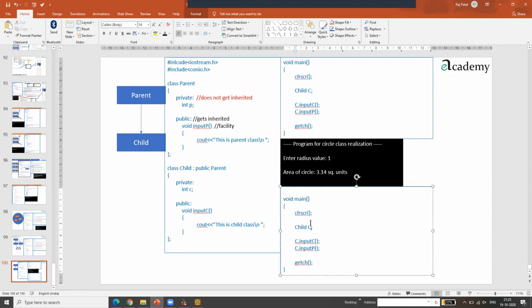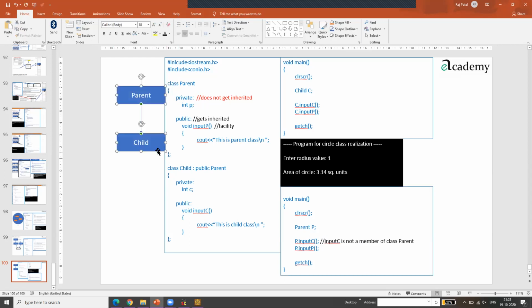Yeah. So now you can see if I'm making a parent object, parent P, and if I write here P dot input C and P dot input P, here it will give an error. Input C is not a member of class parent, basically not allowed. Okay. So this gives you a clear cut idea. Reverse is not possible, but derived classes can definitely utilize the features of the upper class. This kind of inheritance it is.